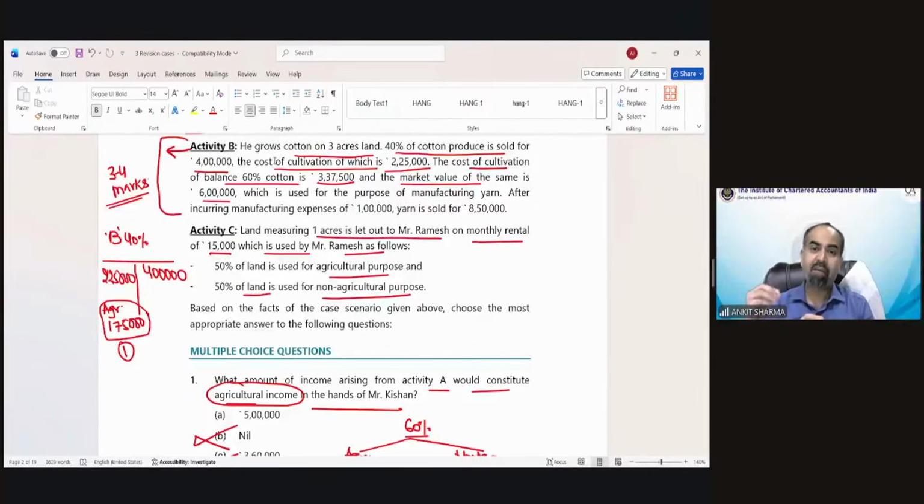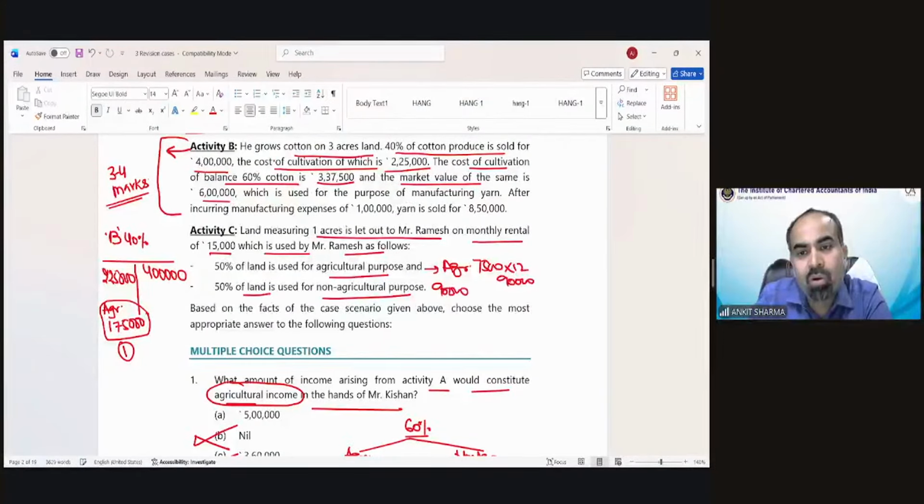So if you have given your land on rent and that has been used for agricultural purpose, then that part is going to be your agricultural income. So 50%, that means 7,500 into 12, 90,000 would be your agricultural income and 90,000 would be your non-agricultural income.